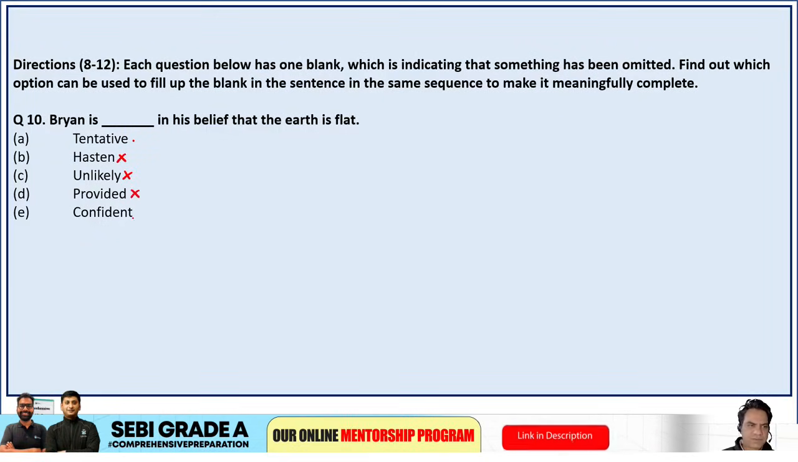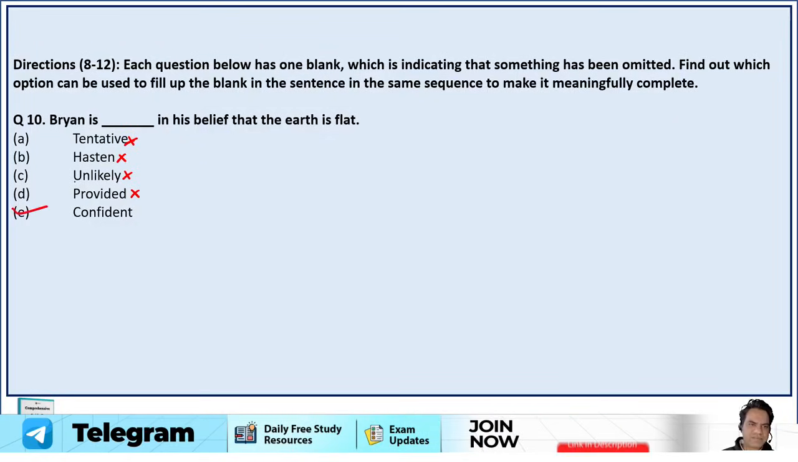Provided verb can't be used here. Confident or tentative? I think confident is the right word. Brian is confident in his belief that the earth is flat. He believes that. Alright, next question.